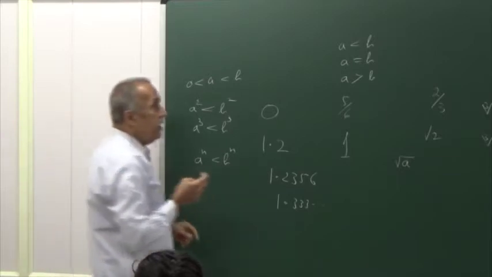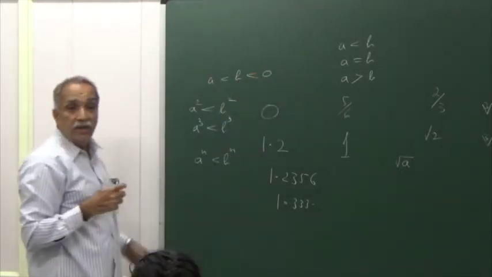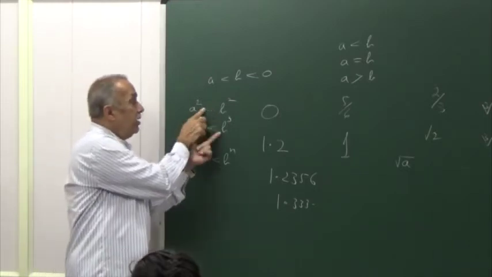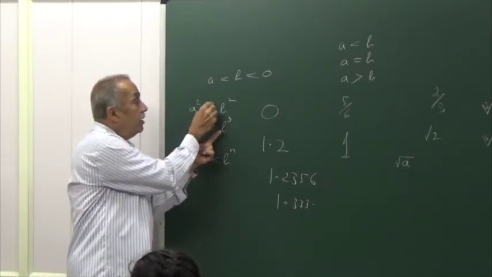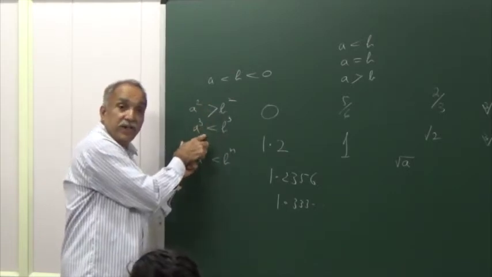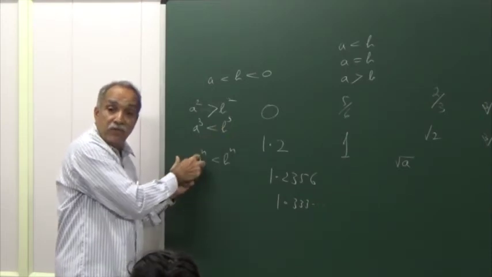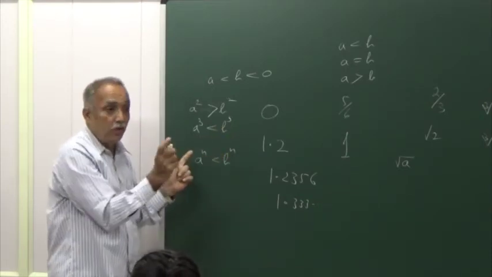If both a and b are negative, then a square will be greater than b square, a cube less than b cube, a power 4 greater than b power 4, a power 5 less than b power 5, and so on.